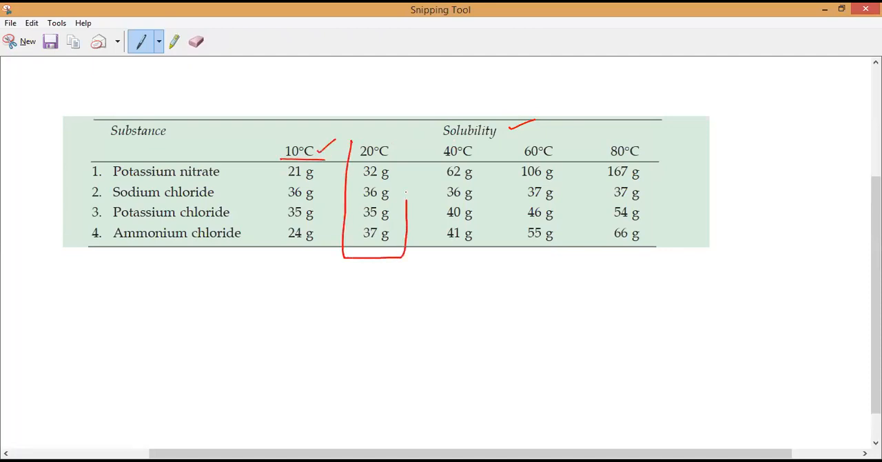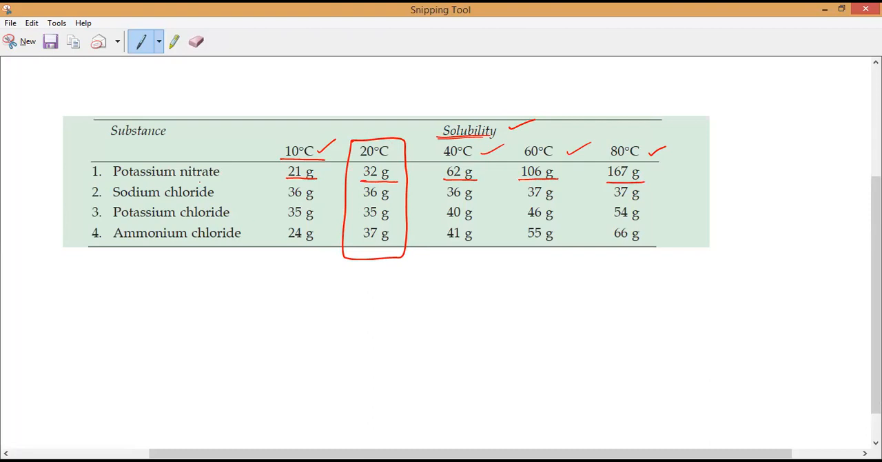We already know 10 and 20 degrees, we studied them. Let us see for 40, 60 and 80 degrees. Potassium nitrate: at 10 degrees, 21 grams; 20 degrees, 32 grams; 40 degrees, 62 grams; 60 degrees, 106 grams; 80 degrees, 167 grams.